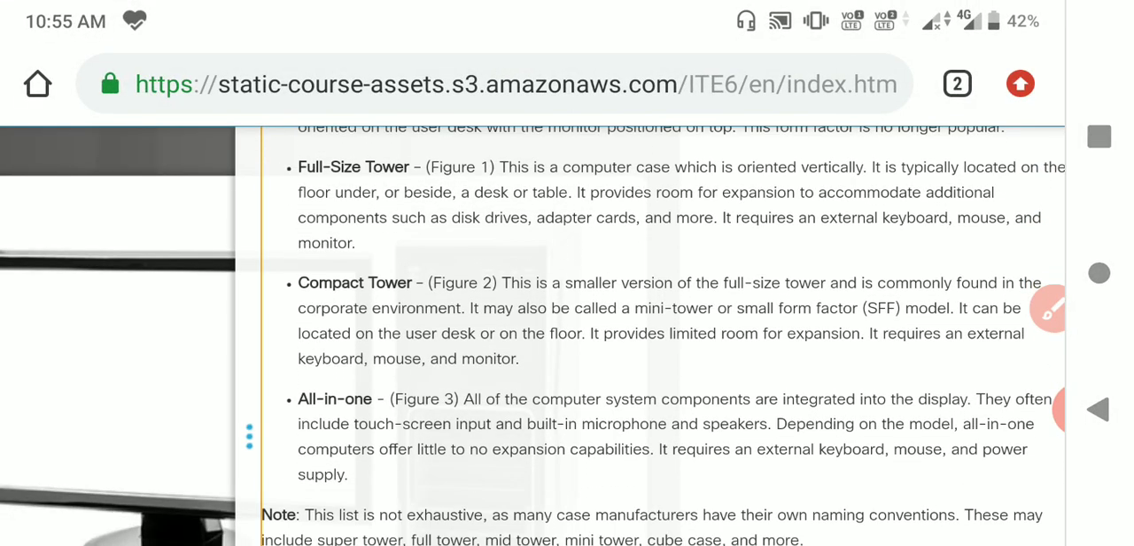The third one is nothing but the compact tower. A compact tower is like a small version compared to the full size tower. Compared to the full size tower, it is very small. Those kinds of cases are generally called compact ones.